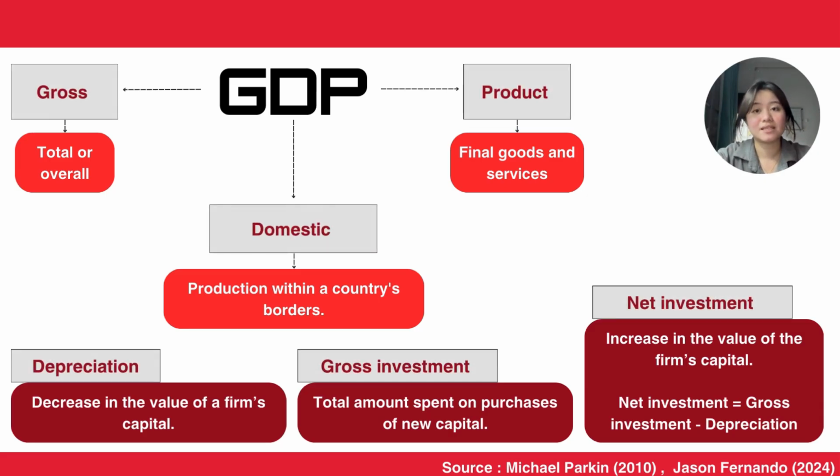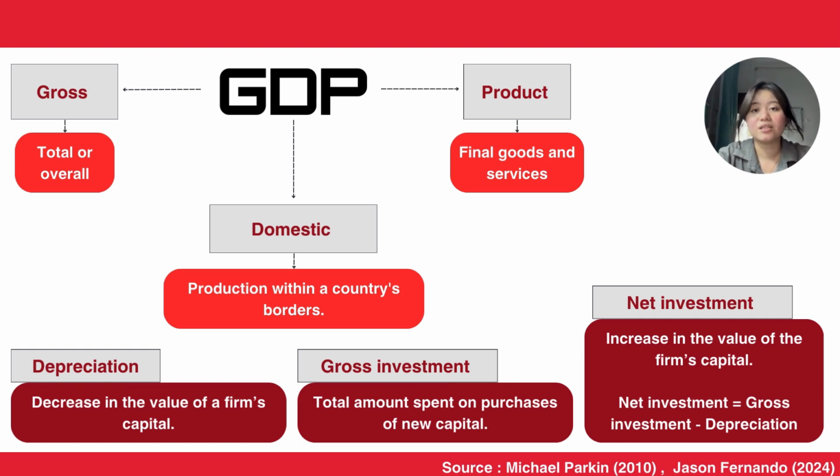To explain specifically, G is the gross, which means total or overall, which means before deducting the depreciation of capital, and D is the production within the country's border. This is in contrast with the national product, which is the value of goods and services produced anywhere in the world by the residents of the nation. And product is the final goods and services.